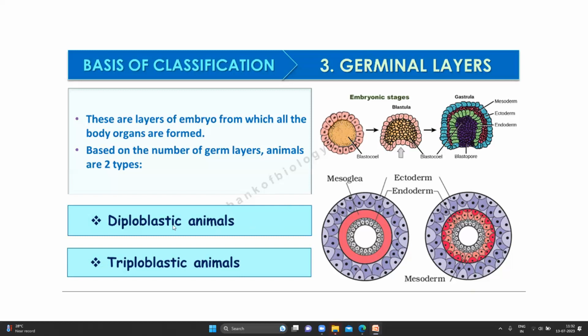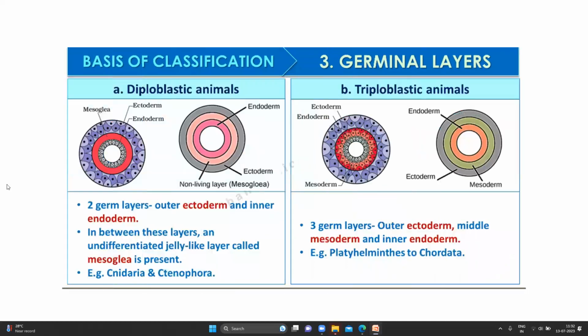So you have to know at least diploblastic there are two layers, ectoderm and endoderm. Triploblastic there are three layers, ectoderm, endoderm, mesoderm. Next is, see this, diploblastic, you have endoderm and ectoderm. Triploblastic, three layers. Okay, so this is diploblastic. This is triploblastic, ectoderm, endoderm, mesoderm. So these points you have to know. Two germ layers, ectoderm and endoderm. Three germ layers, ectoderm, endoderm, and mesoderm.